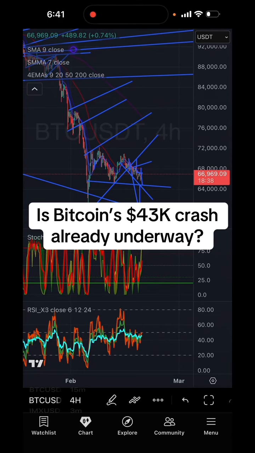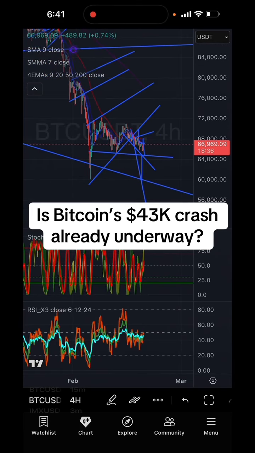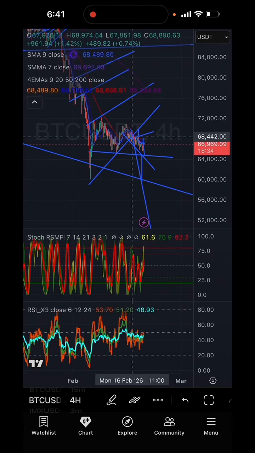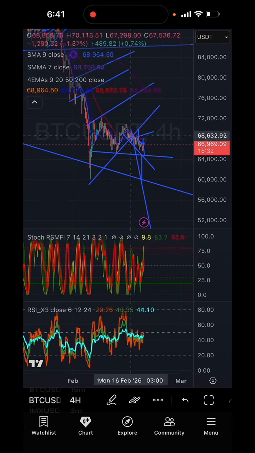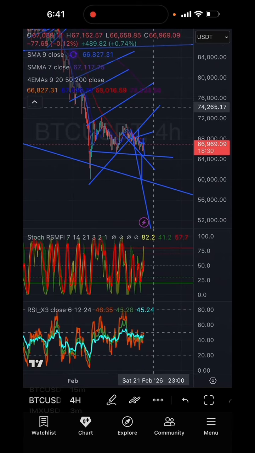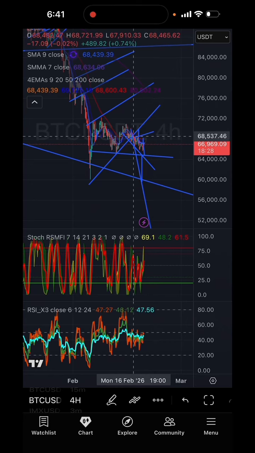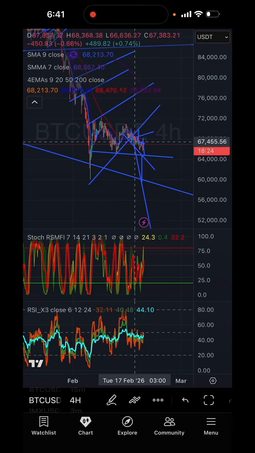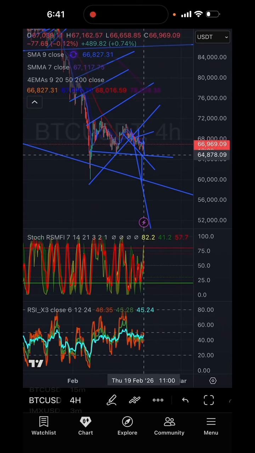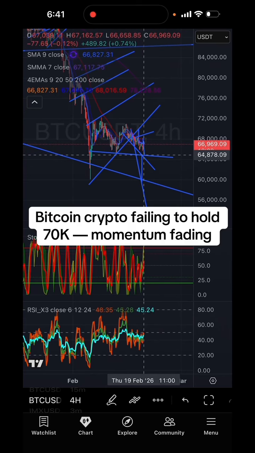Like we said in the live this morning, we had come out of this and broken down this level right here. This is the bottom trend line of that big bear flag on the daily. Once we broke this level at 68,601, very likely that we were going to come down to this next diagonal trend line, which we are doing right now at 64,909.